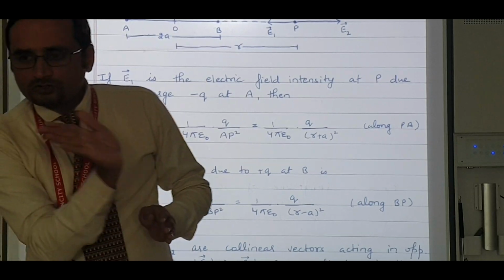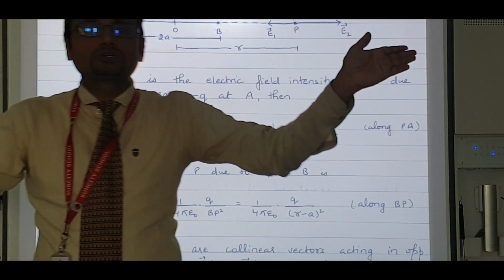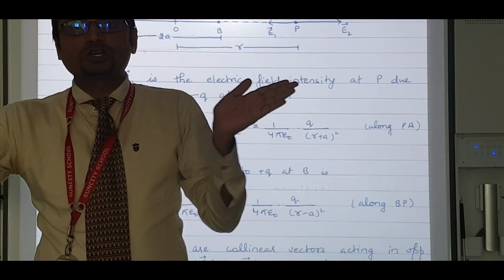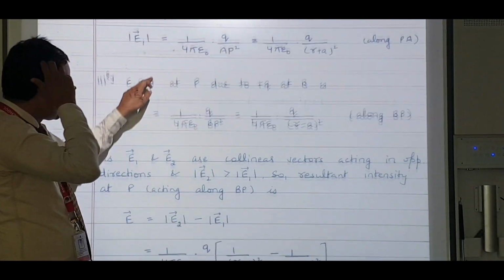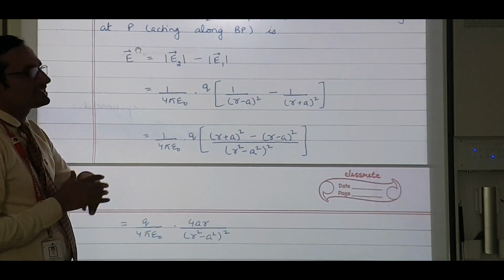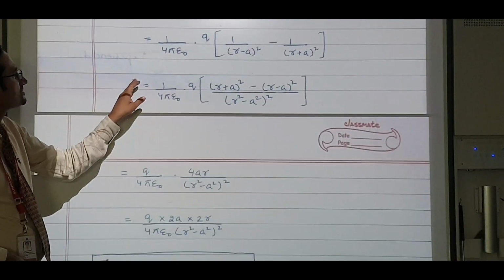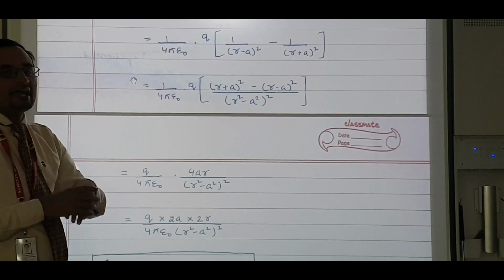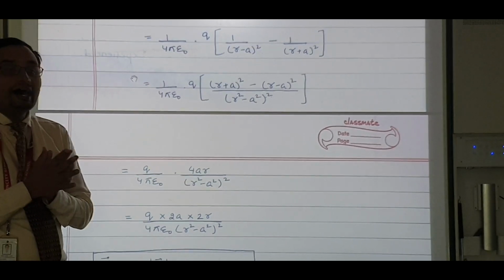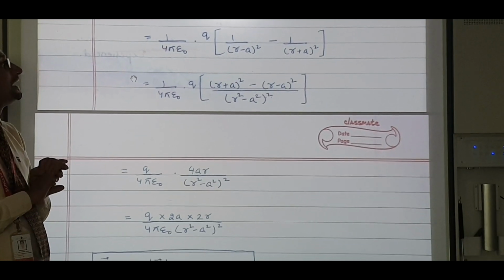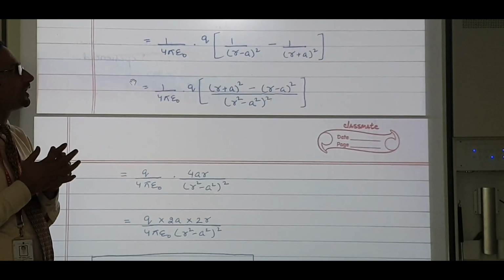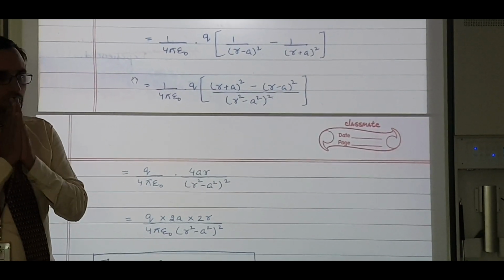Okay, now I want to find out the total. One is moving toward this direction, one is moving toward this. So if I am taking this as positive, definitely this is negative. So total E will be equal to E2 minus E1. I put the values. 1 by 4 pi epsilon naught and Q are common, taken out. Inside the bracket it is 1 upon R minus A whole square minus 1 upon R plus A whole square.